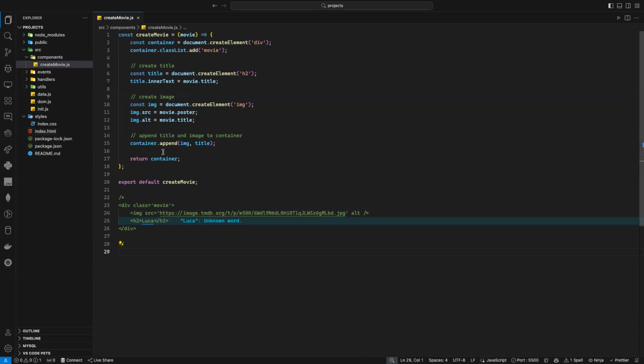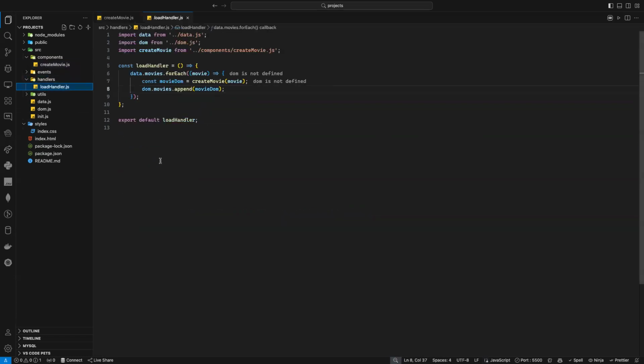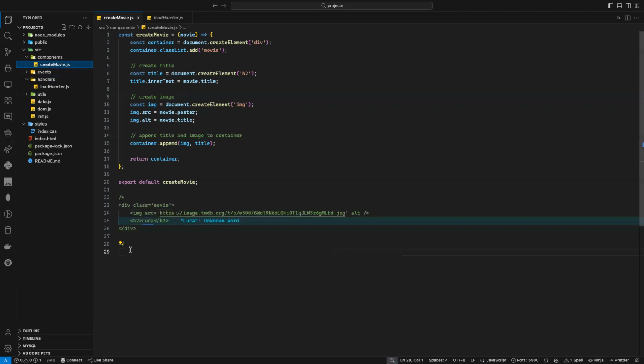So the best way it will be to return the DOM element. And now if I return the DOM element, I can use it not just with movie, I can use it with poster, blah, blah, whatever I want to. Yes, I will need to create a new handler, but the new handler here, then I will receive the DOM element I want to, and I can append it any place I want to. I think the idea clear, if I'm not mistaken. Yes?